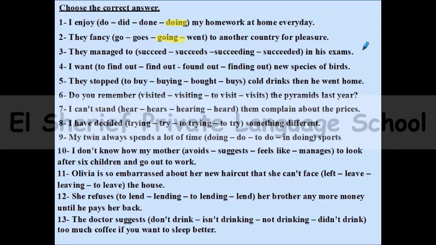Number 3, they managed to succeed. Managed is one of the verbs that is followed by to plus infinitive. Number 4, I want to find out new species of birds. So here want is one of the verbs which are followed by to plus infinitive. So the right answer is to find out.